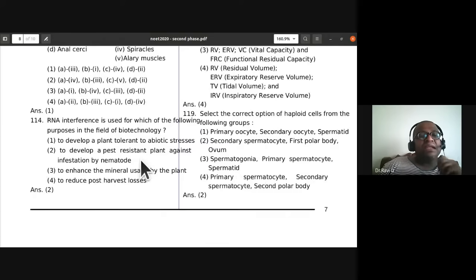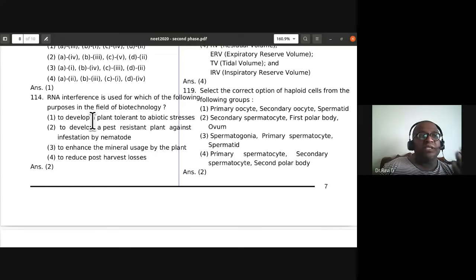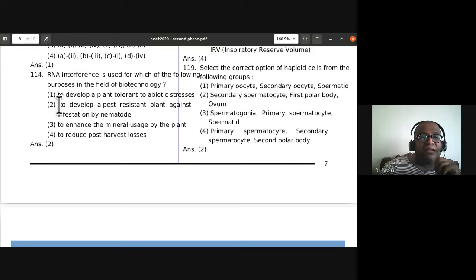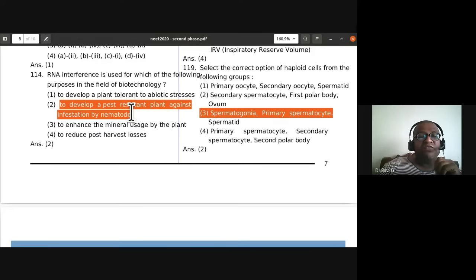RNA interference is used for which of the following purposes in the field of biotechnology, especially to control the nematode pest Meloidogyne incognita? To develop a plant tolerant to abiotic stresses, or to develop a pest resistant plant against infestation by nematode like Meloidogyne incognita. Question 114, the second one. RNA interference is used to develop a pest resistant plant against infestation by nematode. Second one.